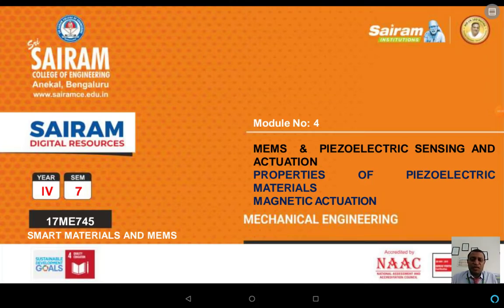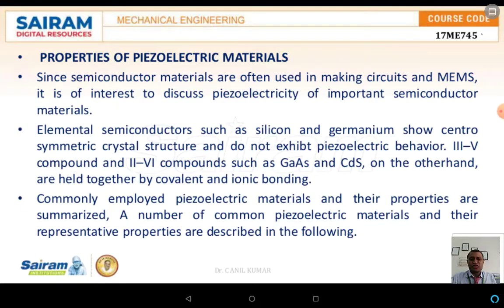MEMS and as well as the piezoelectric sensing and actuation. Now here in this case, what we are discussing is with respect to the properties of the piezoelectric materials and also magnetic actuation. Now in the previous classes, what we have discussed is with respect to the piezoelectric material, how it behaves with respect to the electric field and also with respect to the stresses.